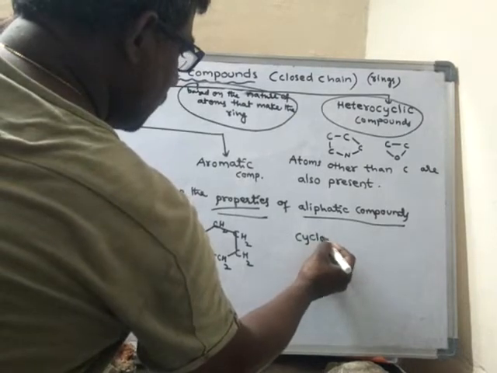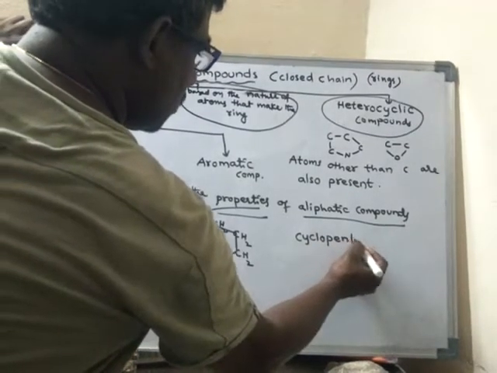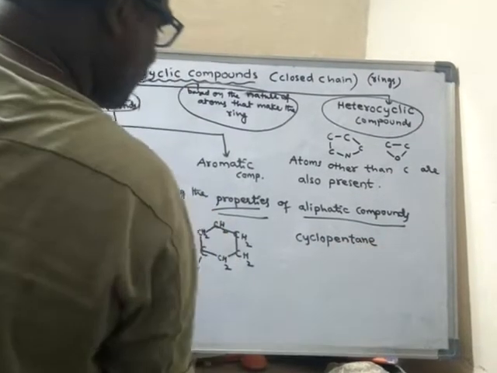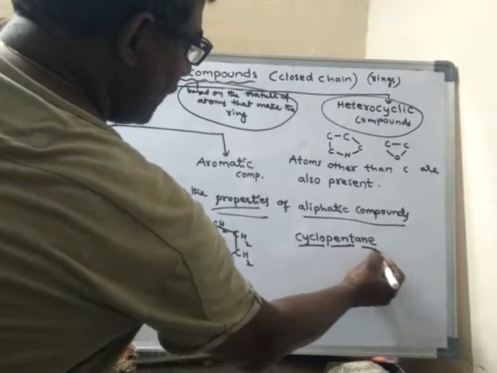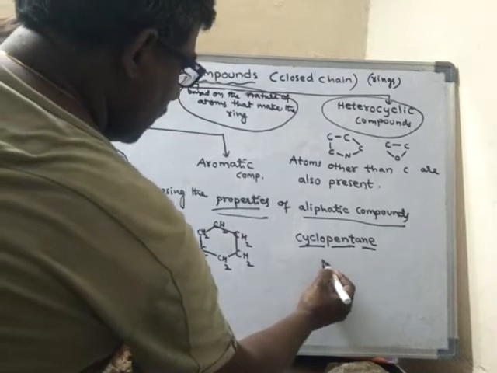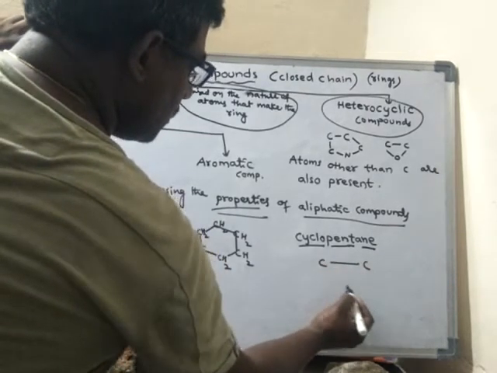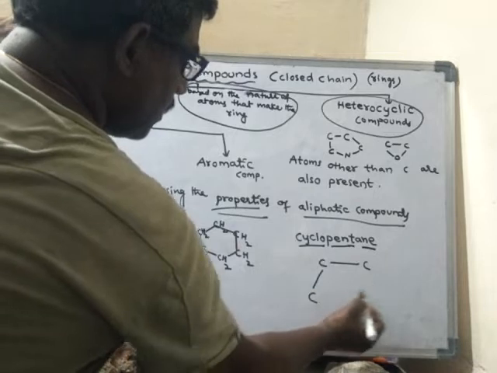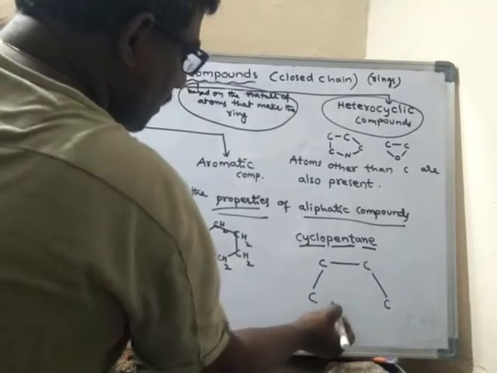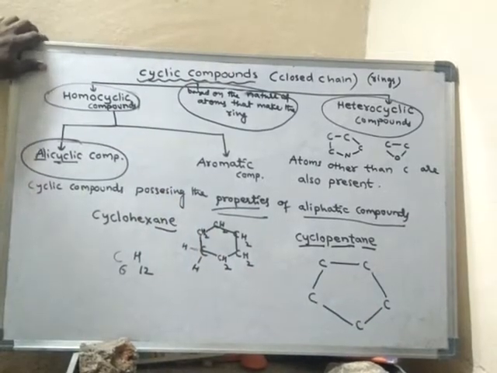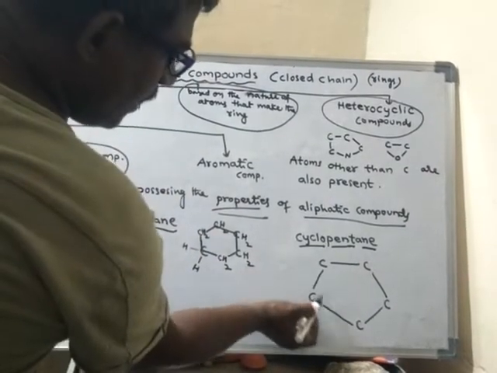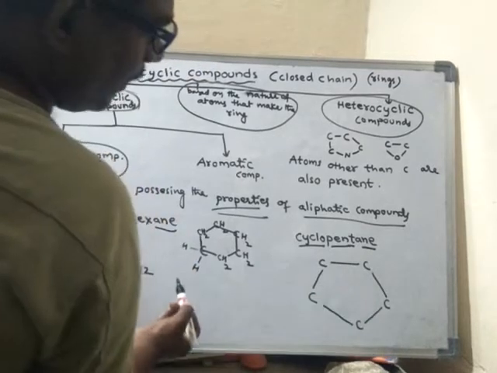Cyclopentane. Cyclo means ring, pent means 5 carbons, and ane means single bonds. So there are 5 carbons which will form a ring-like structure, with only single bonds between carbon atoms.